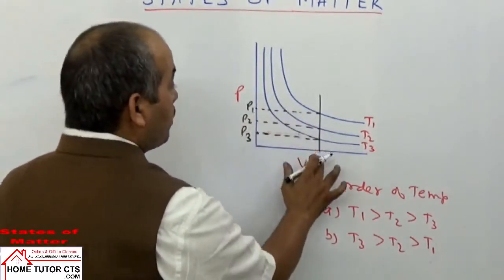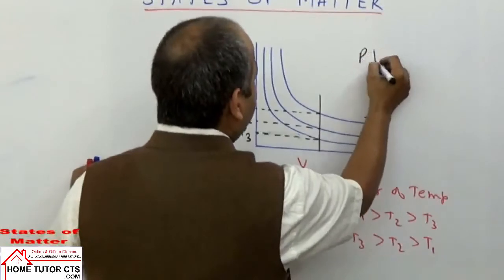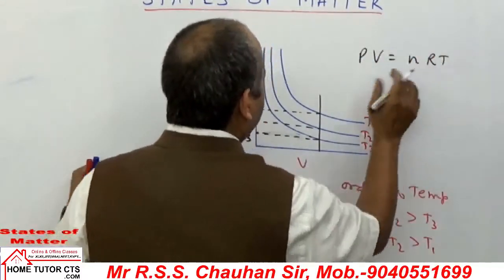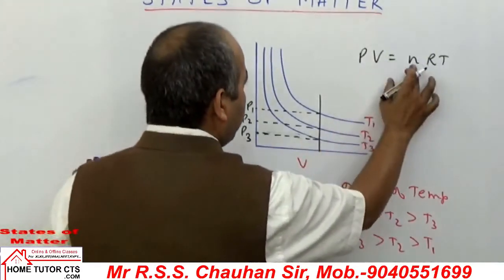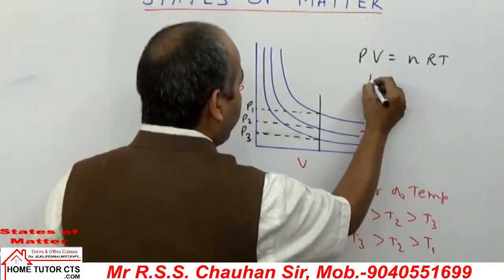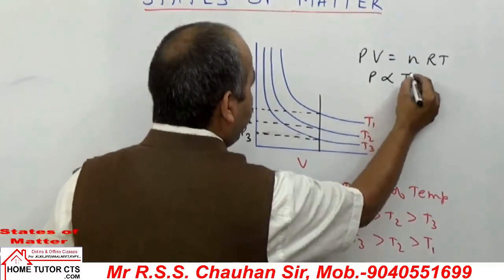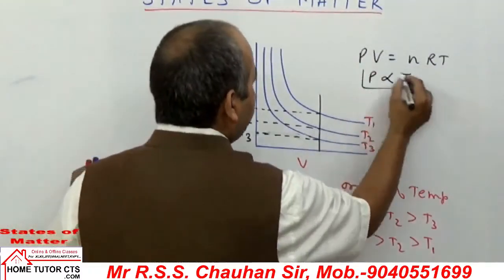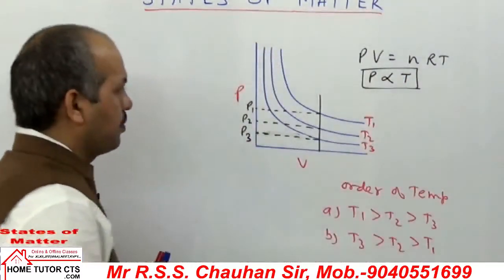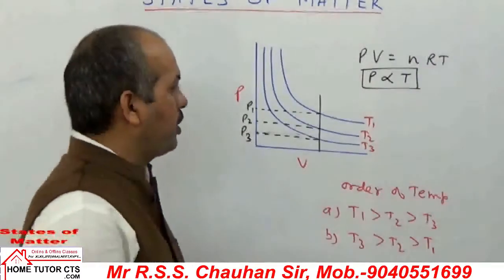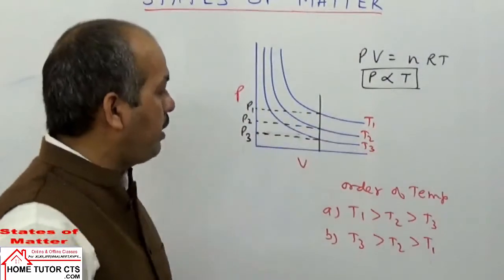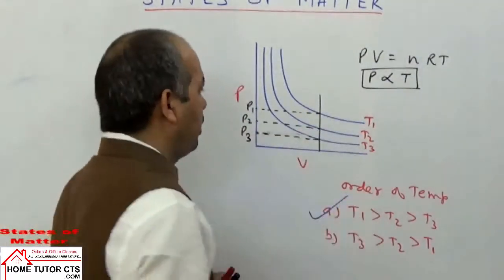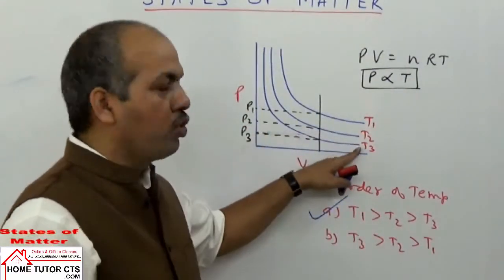Now, if volume is constant, from the gas equation PV is equal to nRT. If we have made volume constant here, nR is already constant, so for the gas, pressure is directly proportional to temperature. In such a case, pressure is directly proportional to temperature. So when we have high pressure, we will have high temperature. Low pressure means we have low temperature.